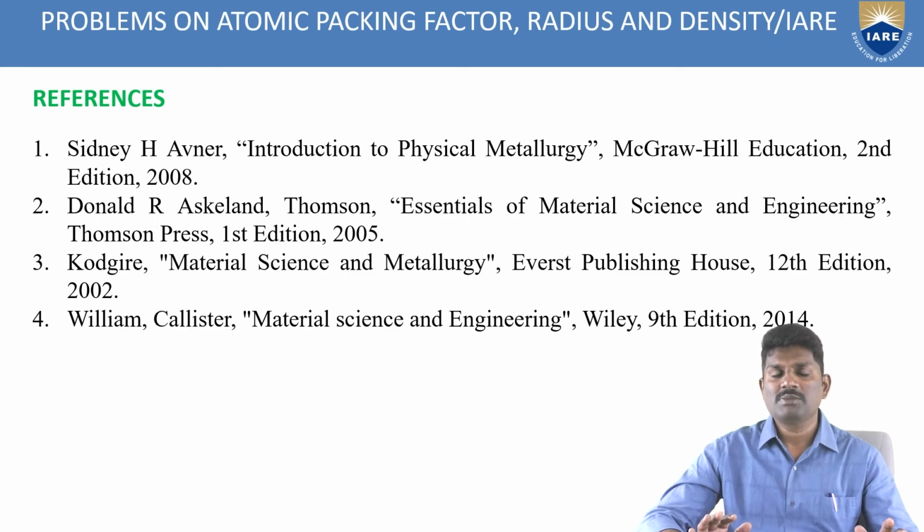These are the reference books where you can find information on polymorphous materials, how polymorphous materials change their atomic structures based upon temperature as well as pressure conditions, and which solid materials have different types of atomic structures based upon the atomic